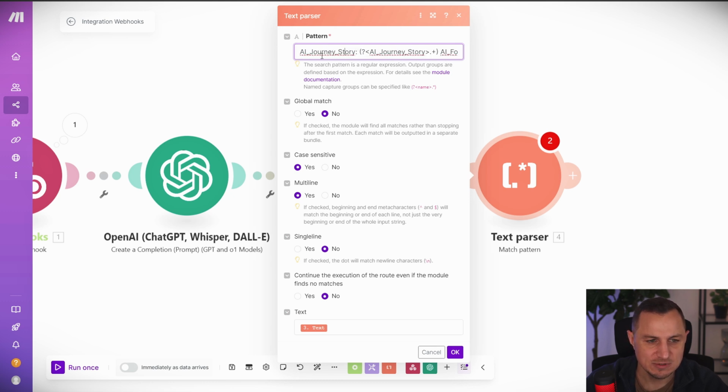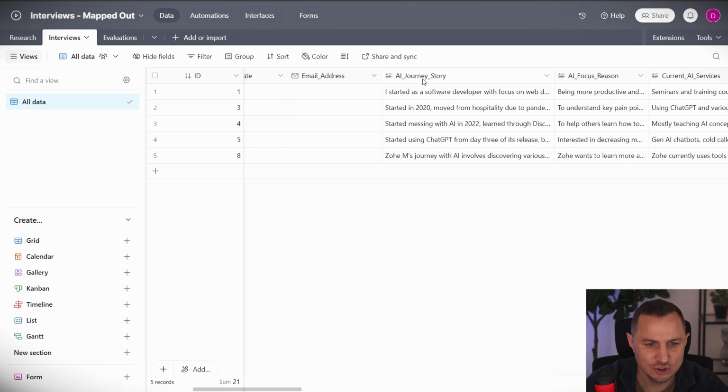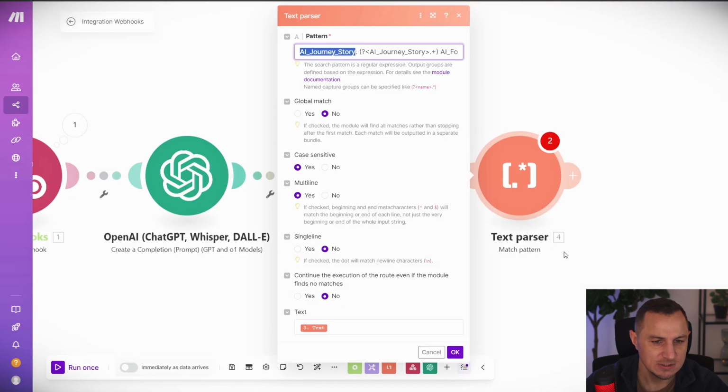Basically, for every single column, in my case one of the columns inside of interviews is called AI journey, I want to take the output that ChatGPT gave for the AI journey story and put that into this particular column for a new entry. So I'm saying there is this thing called AI journey, and you get it through this little piece here. The output from ChatGPT will be AI journey, a story, and I want to use that in a separate output.